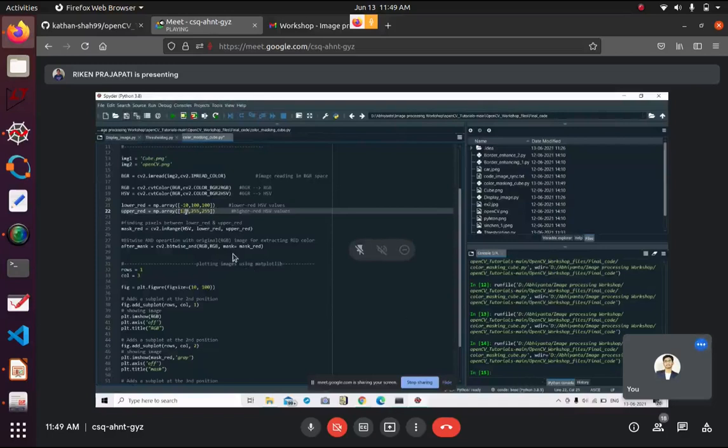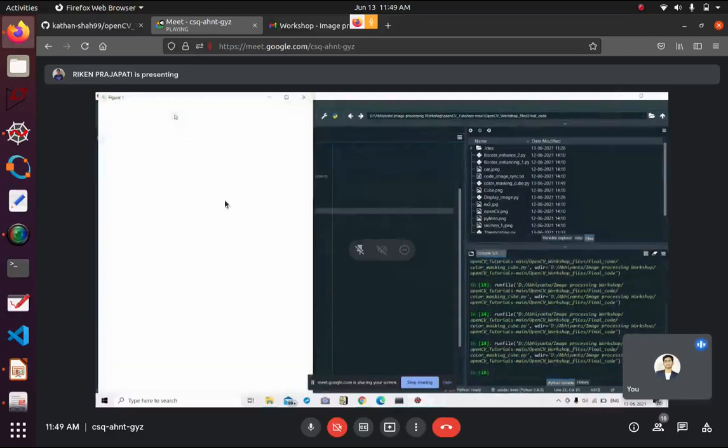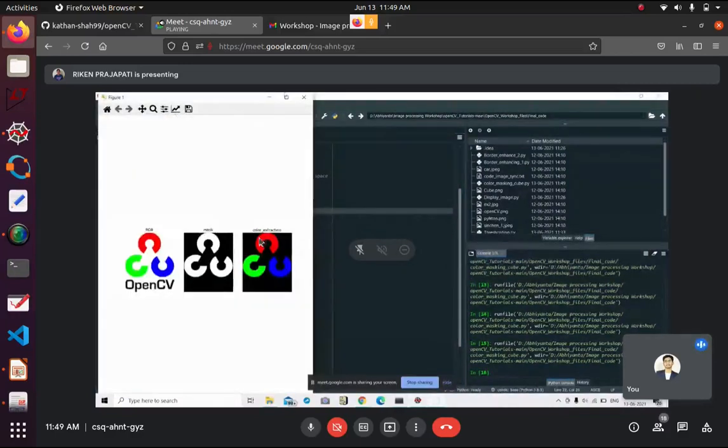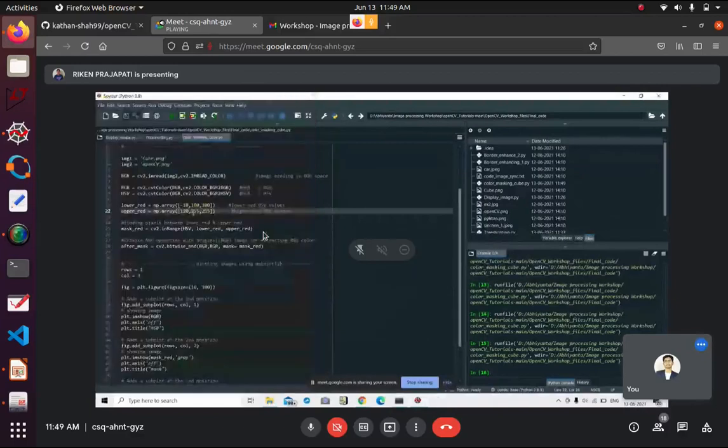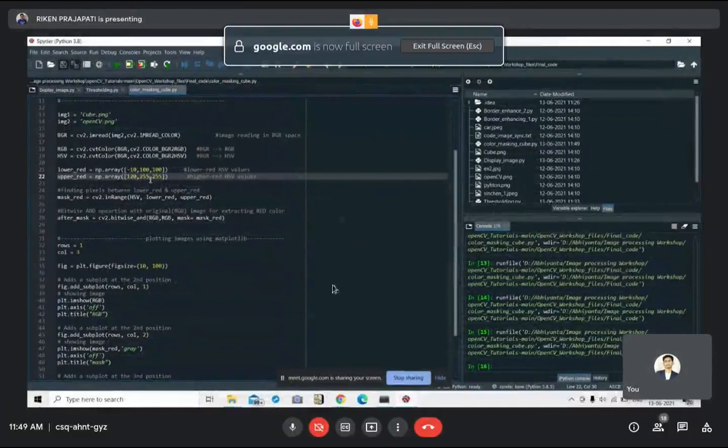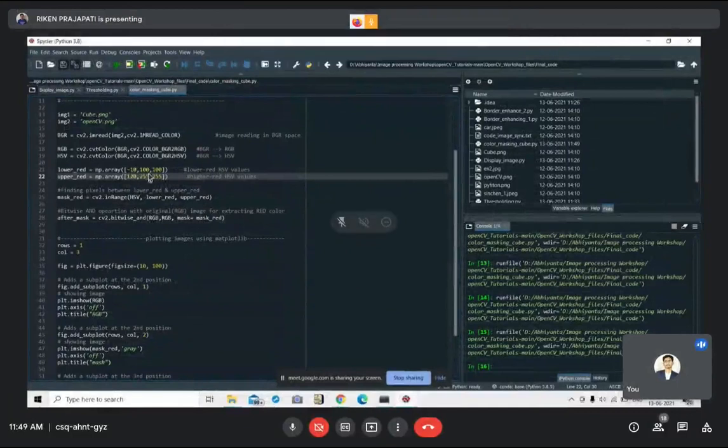Okay, you know that. But you didn't change that lower range. Oh yes, sorry. Only the H value changes. The saturation and value are constant, 255. Just change the first index.